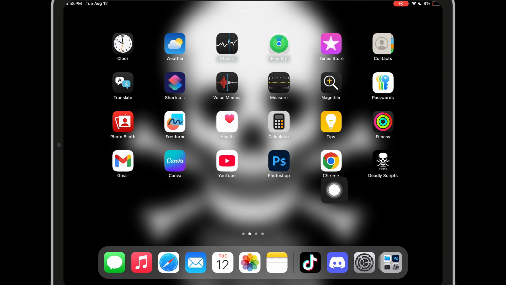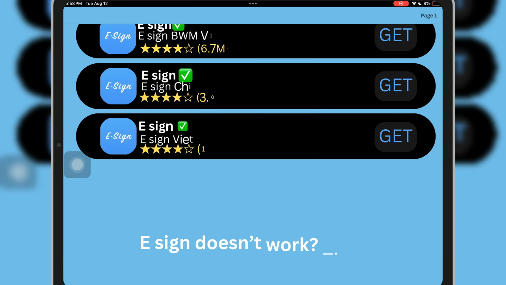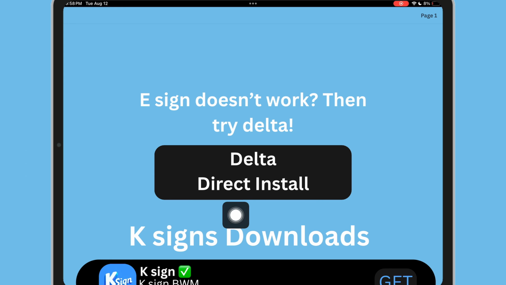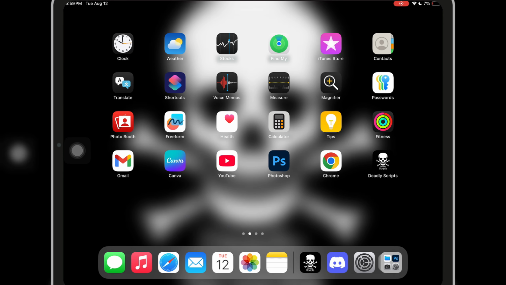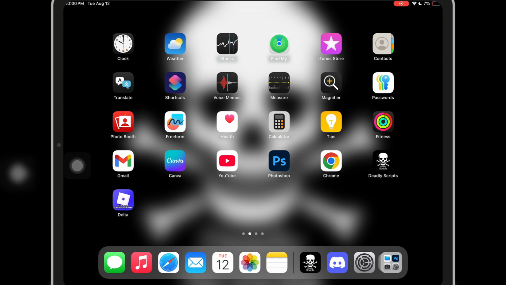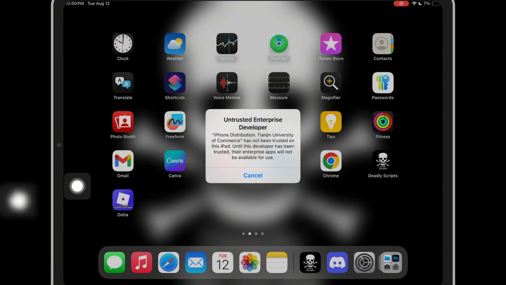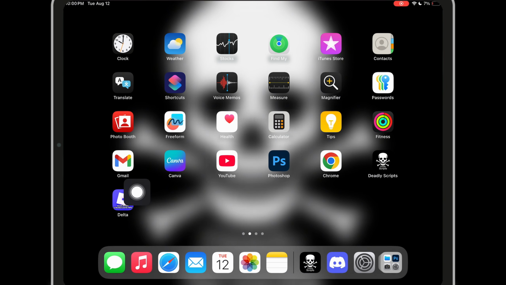Then press on the DeadlyScripts app. Then scroll down till you find Delta Direct Install. Then press Get. Then you need to wait a bit until a download button pops up. Press Delta. Then you need to trust the developer.